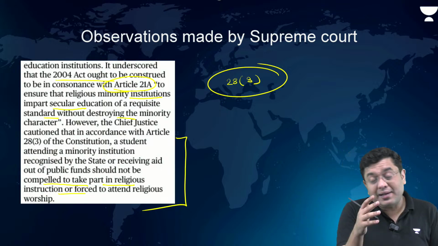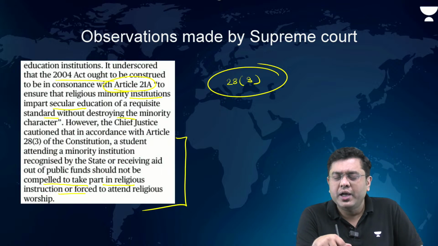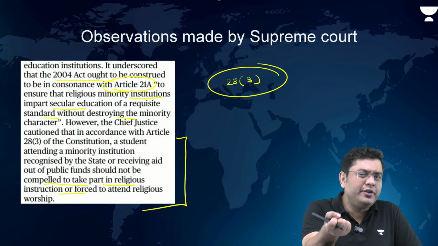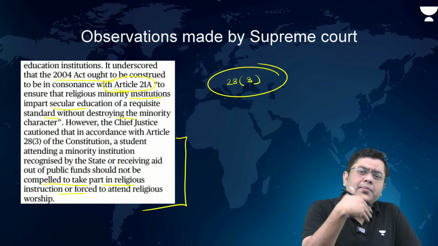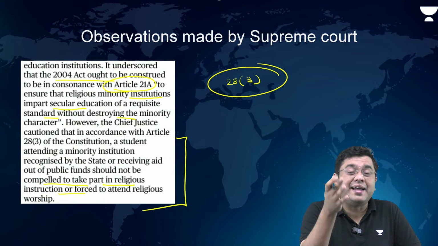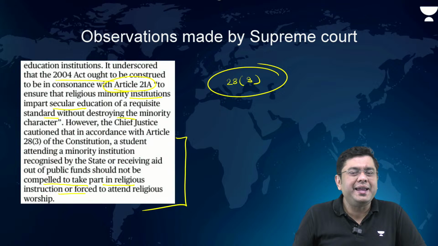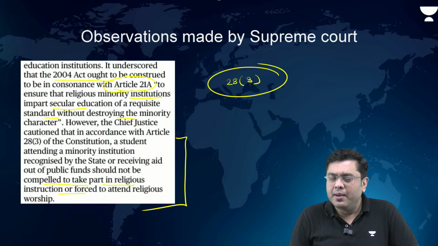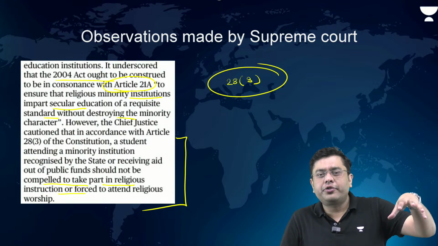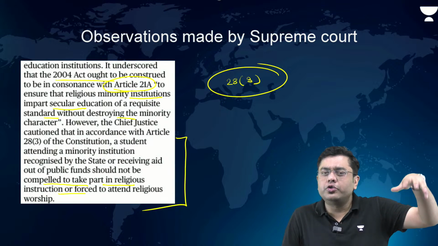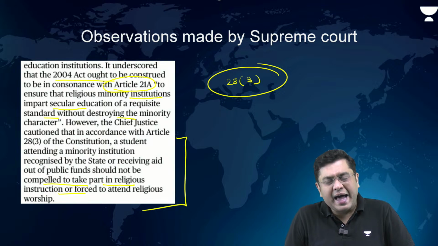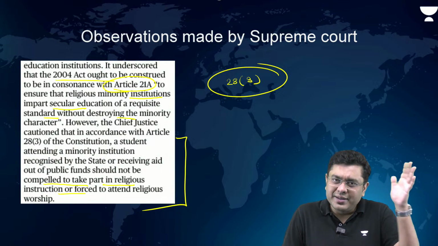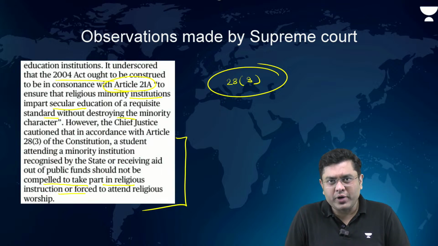Now, how to monitor that? That is going to be a major challenge, because you need the students to be aware of the modern sciences, right? Modern education, and that scientific temper also needs to be inculcated amongst them. But at the same time, this ensures that the religious minority institutions have the autonomy in terms of functioning, as long as they adhere to the standards of modern education.